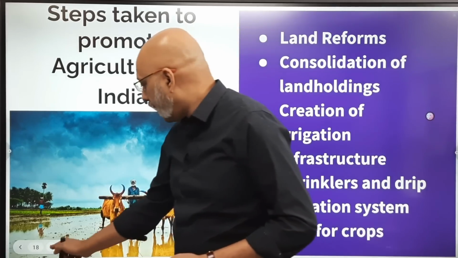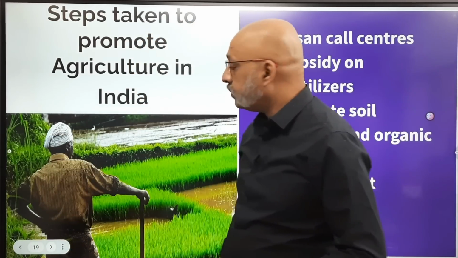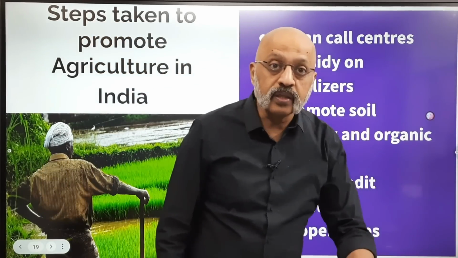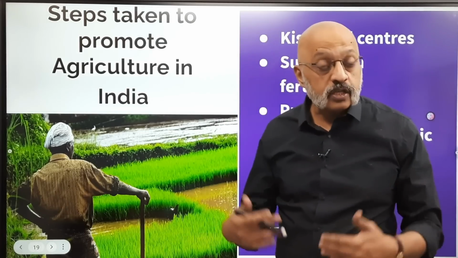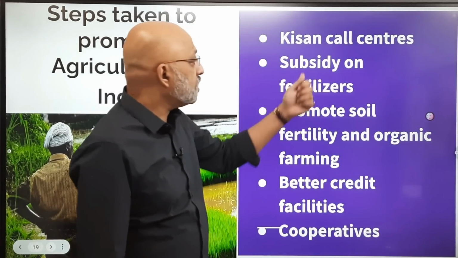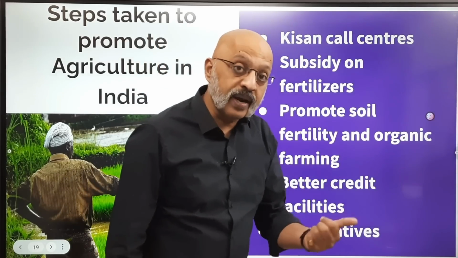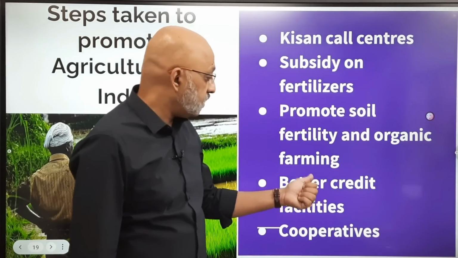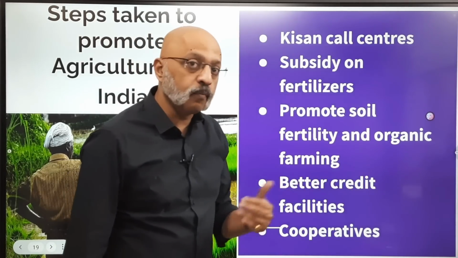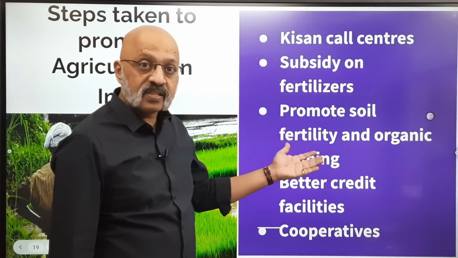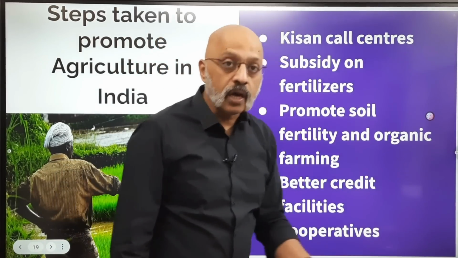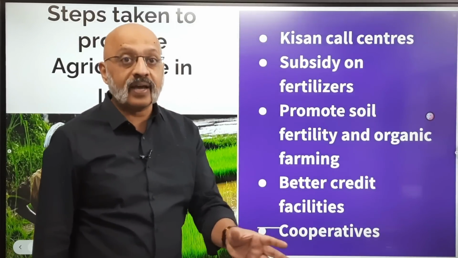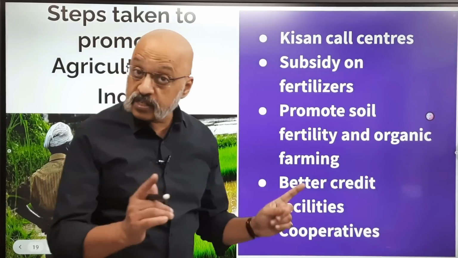Then you also have Kisan call centers being established for farmers to get in touch about what is happening, what the problems are, and what the possible solutions to those problems are. Subsidy on fertilizers, that is fertilizers being made available to the farmers at a lower cost. Promote soil fertility and organic farming. This is again very important. Organic farming is something newer which has come up, but this is important. Soil fertility for longevity of the soil. Better credit facilities so that they are not dependent on the private money lender, but banks can actually lend them money. And cooperatives. This is very important.